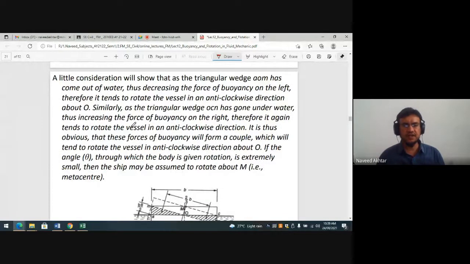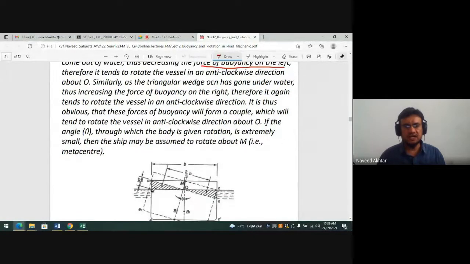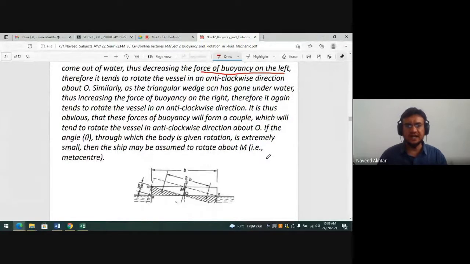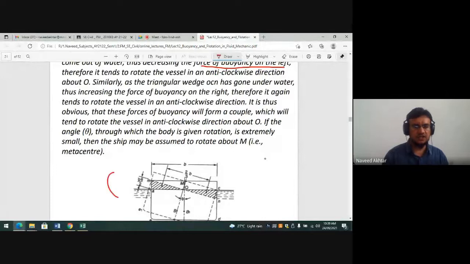A little consideration will show that as the triangular wedge AOM has come out of the water, the force of buoyancy on the left side decreases. So on the left side the force of buoyancy decreases, but on the other side it increases, therefore tending to rotate the vessel in an anti-clockwise direction about O. So this tends to rotate in the anti-clockwise direction.